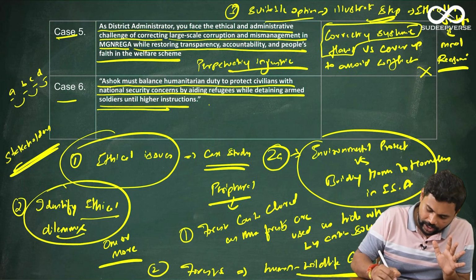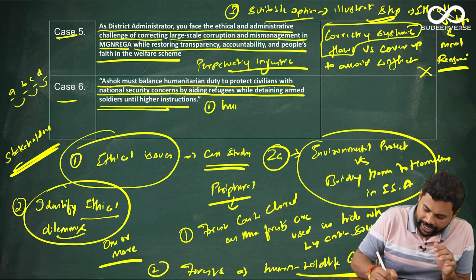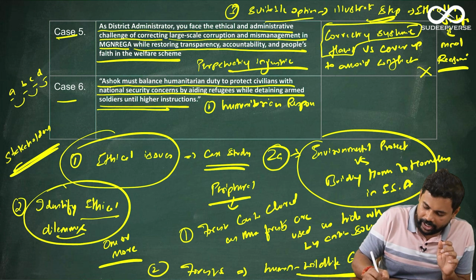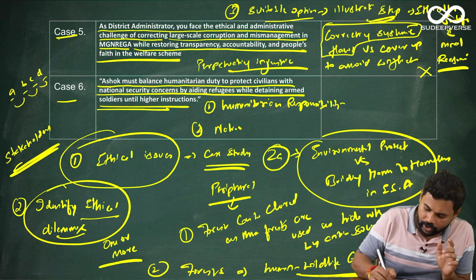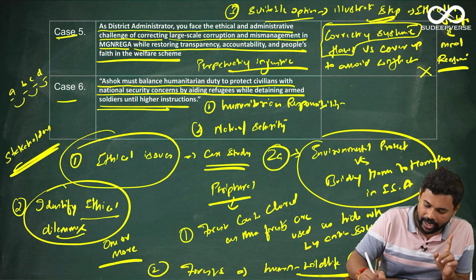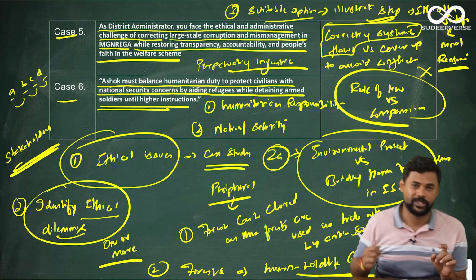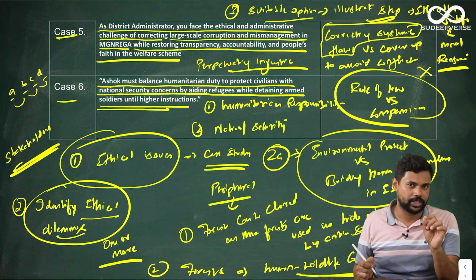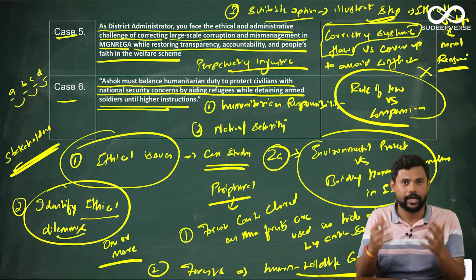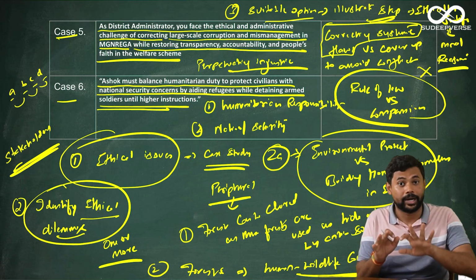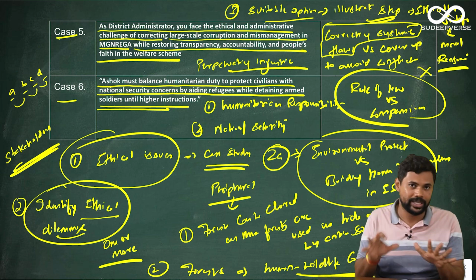Overall, two ethical issues are very important here. One is humanitarian responsibility. The second is national security. So the dilemma here is rule of law versus compassion. Again, a straightforward case study. Yes, here you can balance. You can say that women and children have to be protected, but armed insurgents should not be allowed. You can go ahead with that and balance.